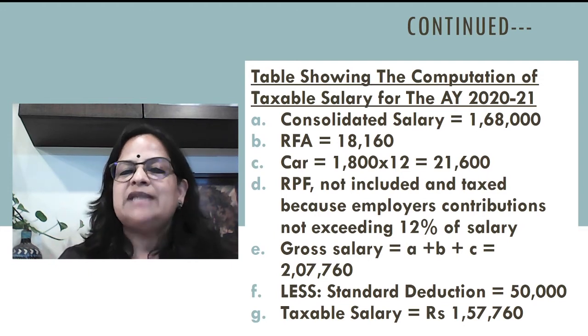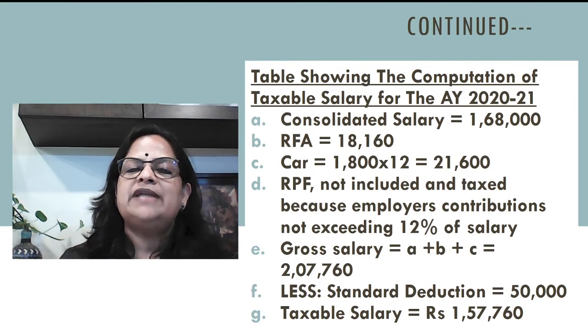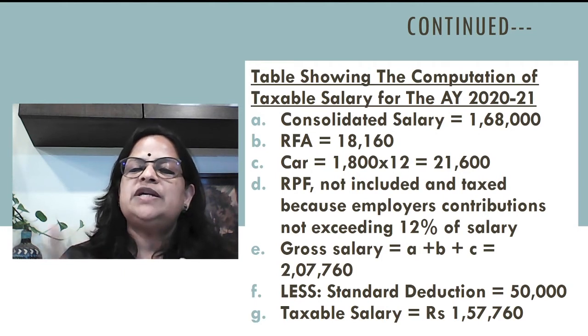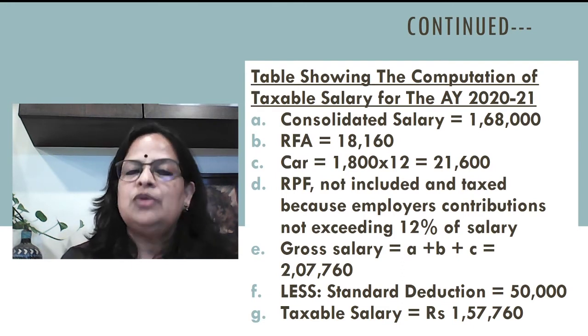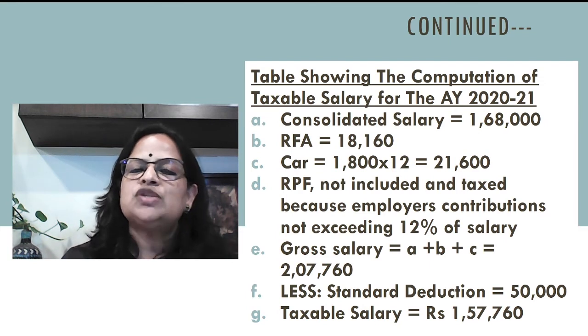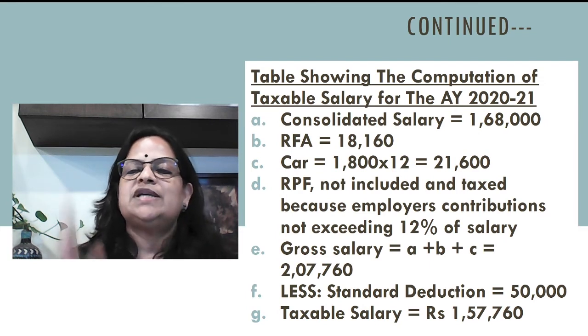Now, table showing the computation of taxable salary for the assessment year 2021. Consolidated salary 1,68,000. RFA already calculated, 18,160. Car, I told you, it is not exceeding 1.6 liter cubic capacity. So, 1,800 into 12, 21,600. RPF, we are not including because it is not exceeding 12% of salary. Employer's contribution is only 10%. If it is exceeding 12%, we will include here.